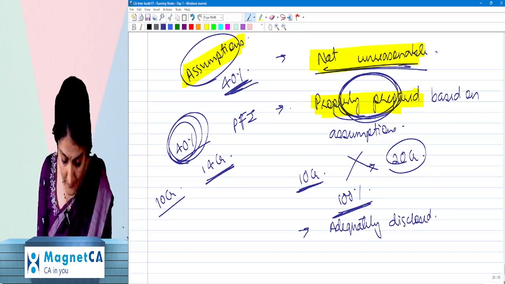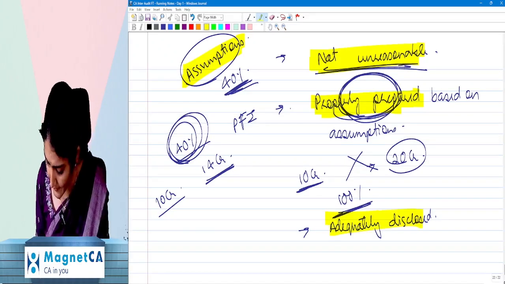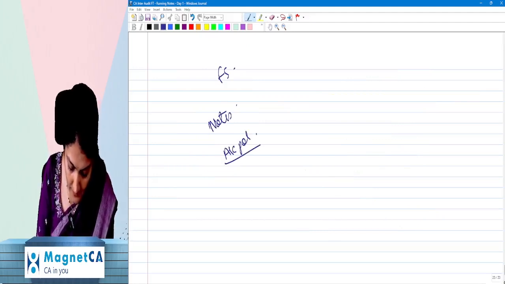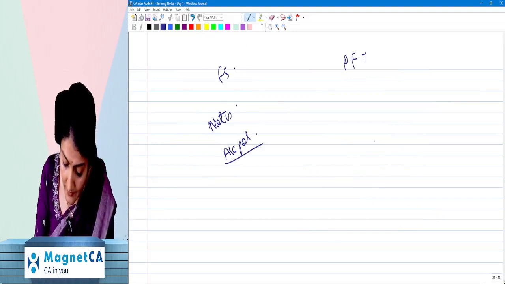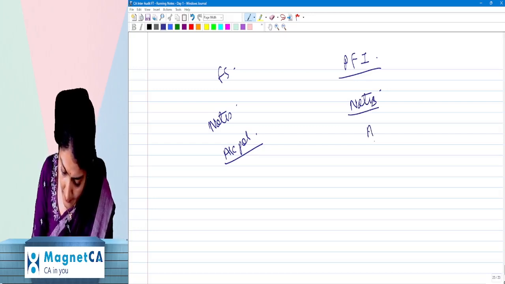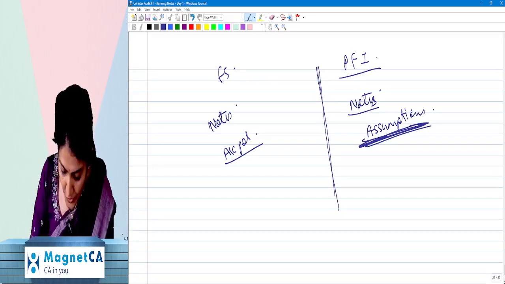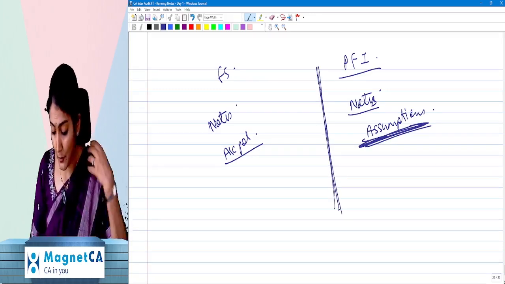Like in the financial statements, in the notes to accounts, the accounting policies are disclosed. Likewise, now in the prospective financial information, in the notes, what does it say? The assumptions. Okay, next year sales will increase by 40%. This assumption has been made. This assumption should be disclosed.